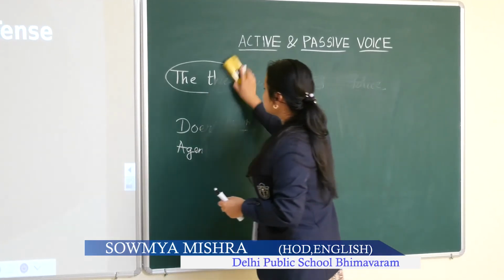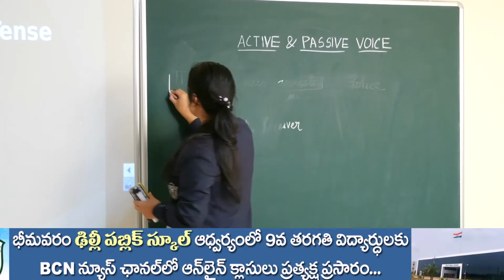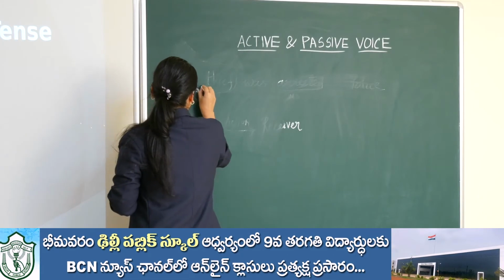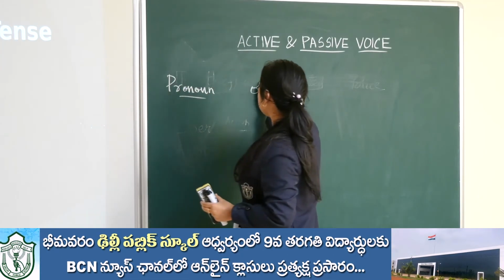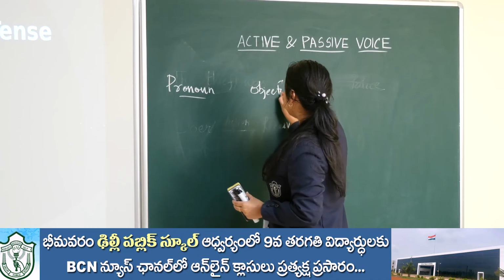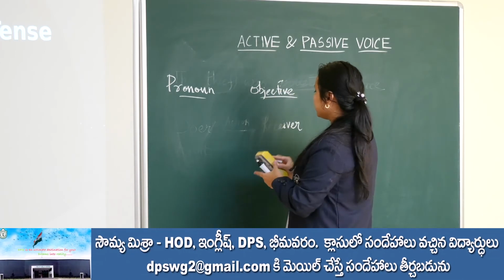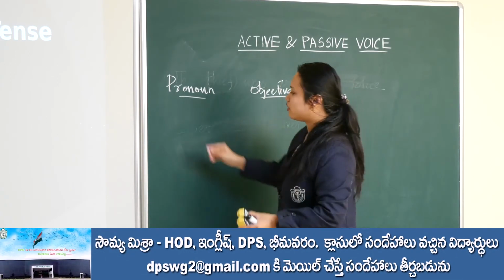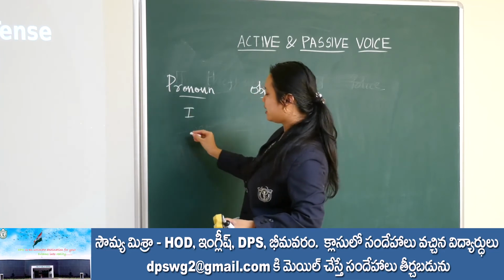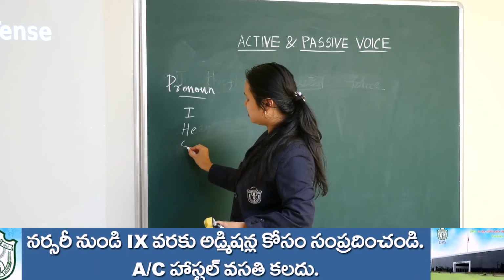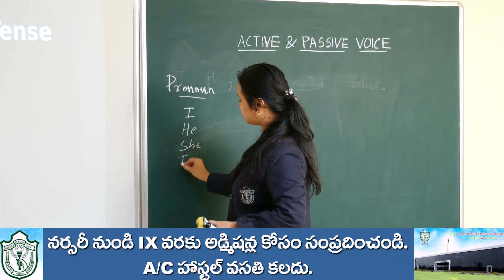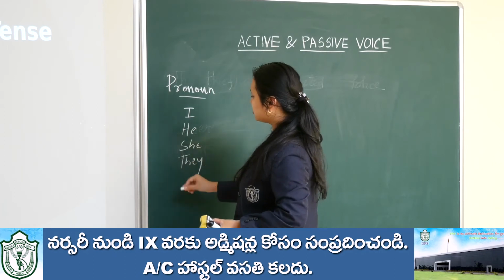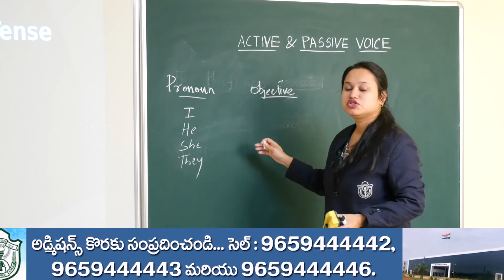Whenever any pronoun is there, I have to make the objective case of the pronoun. That means I, he, she, they, all this will be changed.